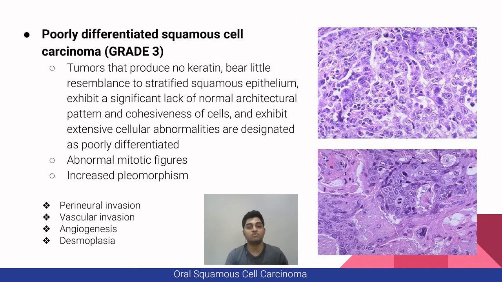For poorly differentiated squamous cell carcinoma or grade 3, tumors that produce no keratin, bear little resemblance to stratified squamous epithelium, exhibit a significant lack of normal architectural pattern and cohesiveness of cells, and exhibit extensive cellular abnormalities are designated as poorly differentiated. It has also abnormal mitotic figures and increased pleomorphism. You can see in the diagram on the right side here that it has very little resemblance to a normal stratified squamous epithelium. Oral squamous cell carcinoma also has additional features which are perineural invasion, vascular invasion, angiogenesis, and desmoplasia.